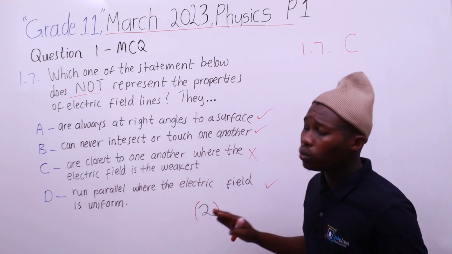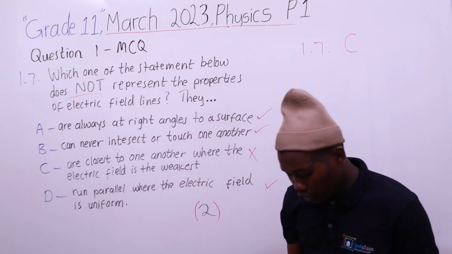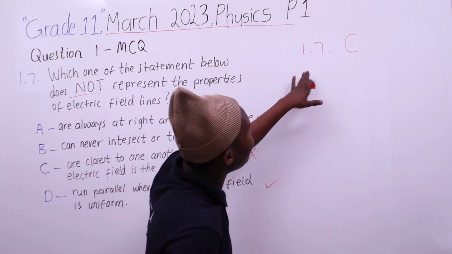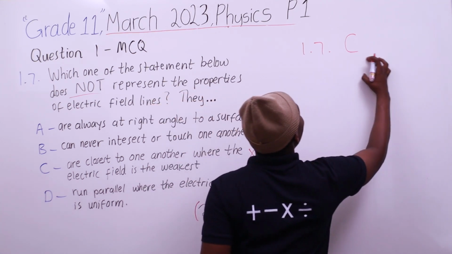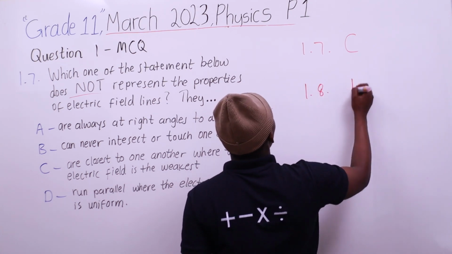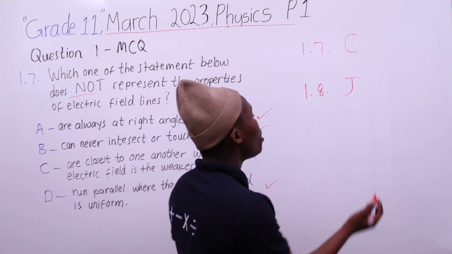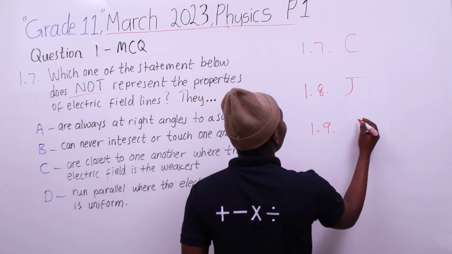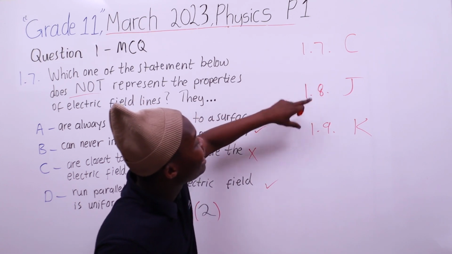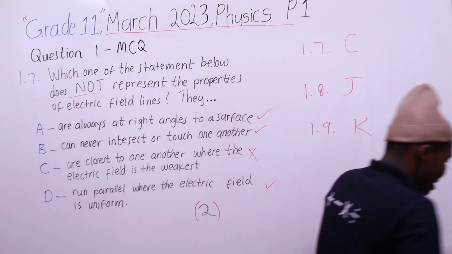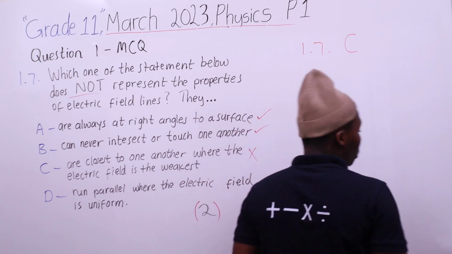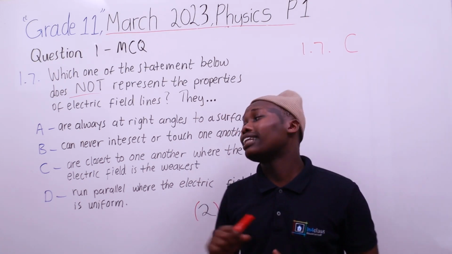So this is just question 1, the multiple choice. As you've seen, the questions go like this. If there is a 1.8, you write 1.8 on the line, and then maybe if your answer is J, and then 1.9, maybe K, as an example, but there must be a space in between your answers because that is part of the instruction. So I believe so far we are going well.